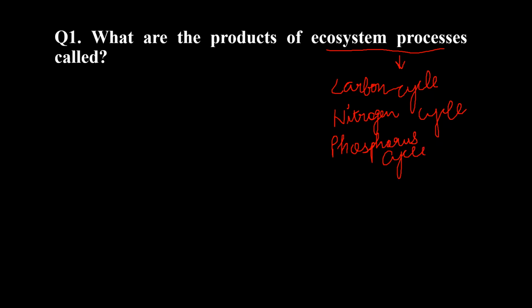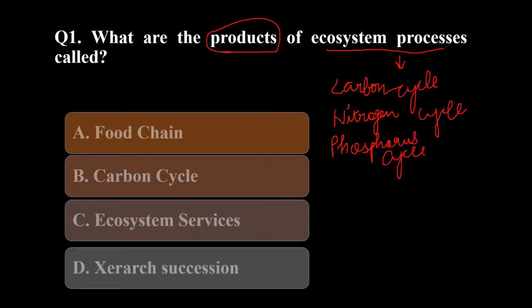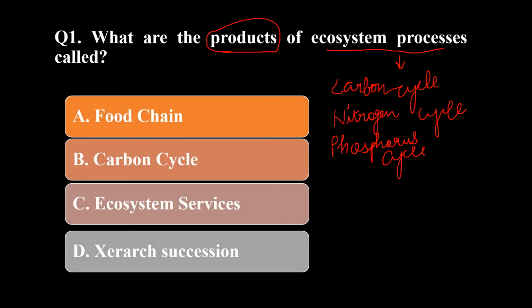So we have to tell what the products are, that means whatever we get from these processes, what they are called. The options are: food chain, carbon cycle, ecosystem services, or hierarchical succession. So the answer is ecosystem services.